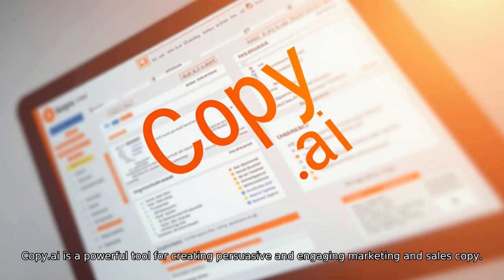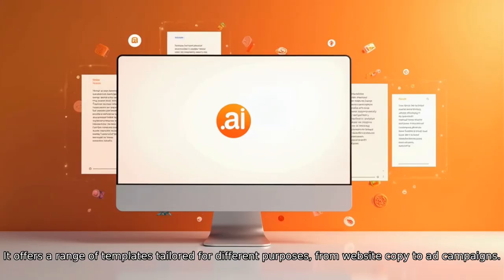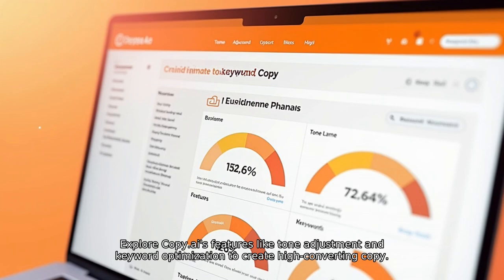Copy.ai is a powerful tool for creating persuasive and engaging marketing and sales copy. It offers a range of templates tailored for different purposes, from website copy to ad campaigns. Explore Copy.ai's features like tone adjustment and keyword optimization to create high-converting copy.